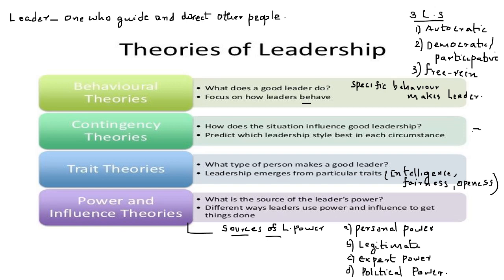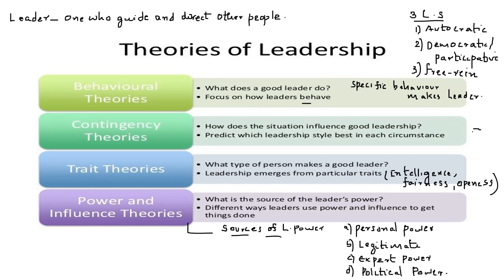There are different theories you have to study under leadership. Before getting into that, let's look into the three important styles of leadership. One is autocratic style, then democratic style or participative style of leadership, then free reign style of leadership. Autocratic leader means he gives the order and it should be obeyed by the subordinate. So that is an autocratic leader. His decision is the ultimate one, no one can question it.